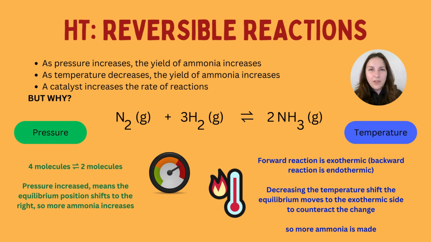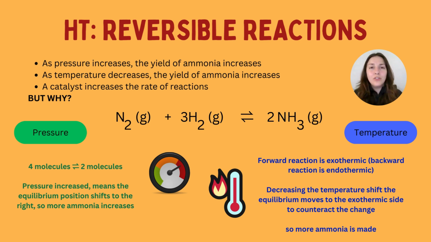Now, because there are more molecules on the left-hand side, if we increase the pressure on that gas, the equilibrium shifts to the side with fewer molecules. So there's essentially more space for those molecules. And that means the equilibrium shifts to the side that favors the ammonia. So more ammonia is made as a result, which is what we want.